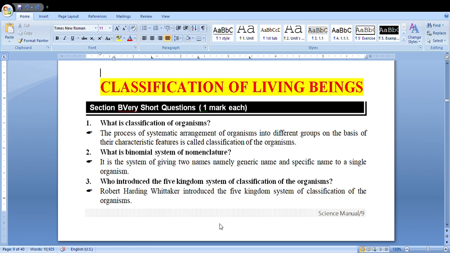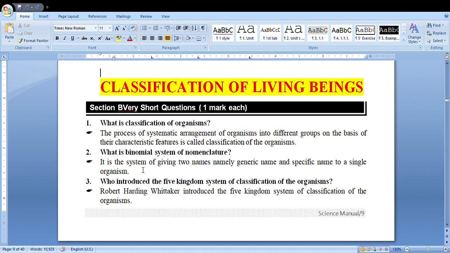So in the previous class we discussed the notes of classification of organisms and multiple choice questions, and today in this lesson we are going to discuss very short questions of Section B, carrying 1 mark. First question: what is classification of organism? Answer: the process of systematic arrangement of organisms into different groups on the basis of their characteristic features is called classification of organisms.